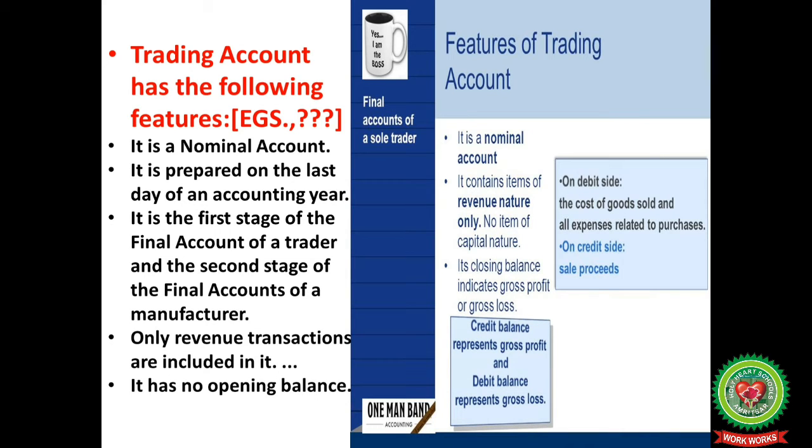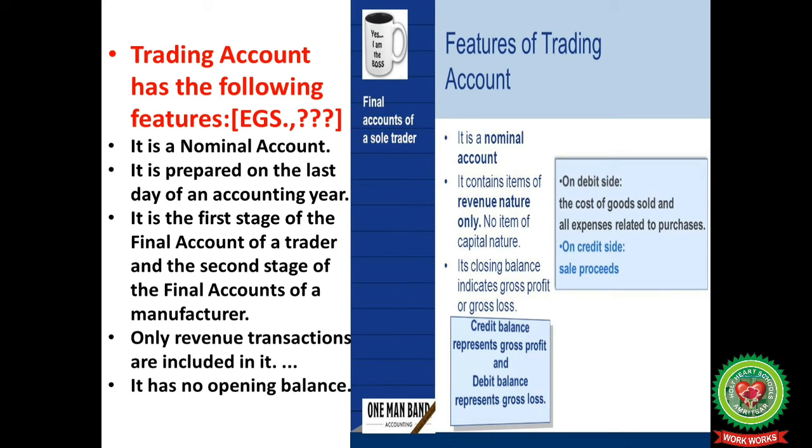The trading account has the following features. It's a nominal account. It is prepared on the last day of every accounting year. It is the first stage of the final accounts of a trader and the second stage of the final accounts of a manufacturer. Only revenue transactions are included in it. It has no opening balance. On the debit side, the cost of goods sold and all expenses related to purchases are included. On the credit side, all sale proceeds are recorded.